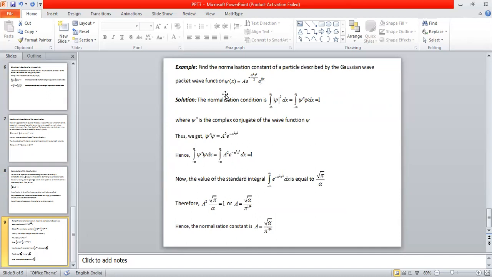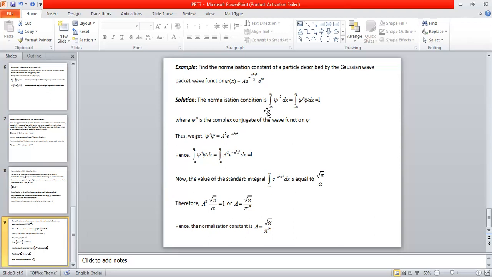For the Gaussian wave packet, we can write the function as some constant times exponential of minus alpha squared x squared by 2 into exponential ikx, where alpha is a constant. A is nothing but the normalization constant, and we are interested in finding the value of A, such that if we integrate this whole function over the entire possible region, it should give the value of 1.